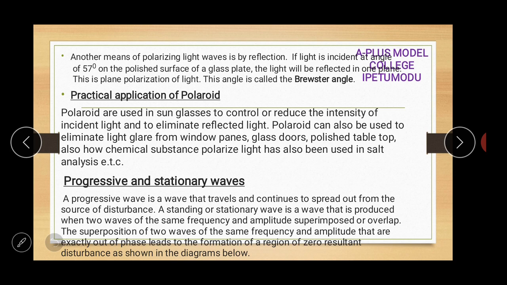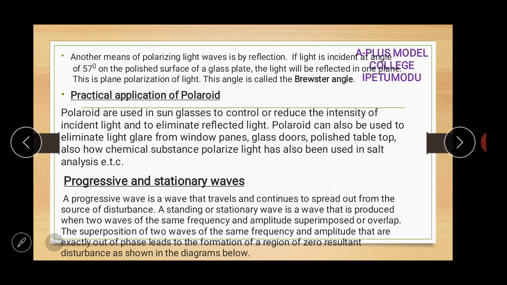Polaroids can also be used to eliminate light glare from window panes. Some of the windows or tinted glasses of most cars are made of Polaroids. Those are the kind of materials that polarize light, constraining it to vibrate in only one direction, for example from window panes, glass doors, and polished tabletops. Also, how chemical substances polarize light has been used in analysis.